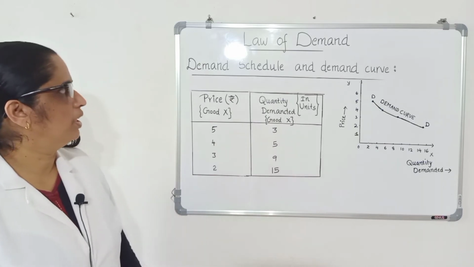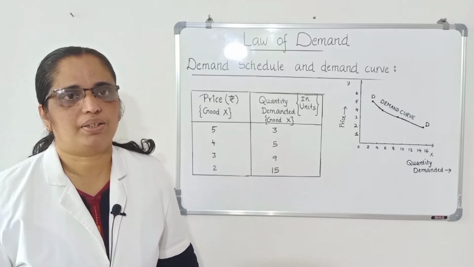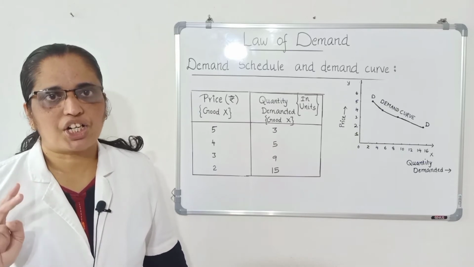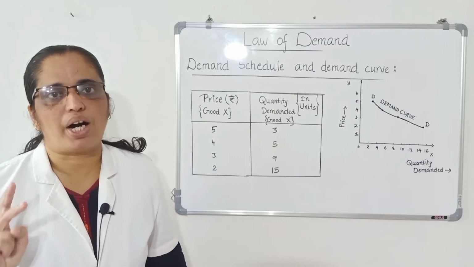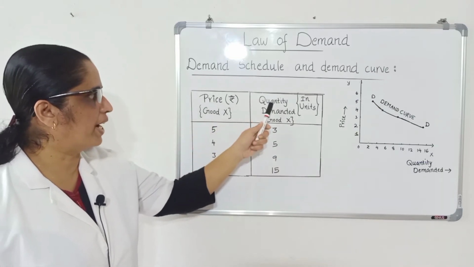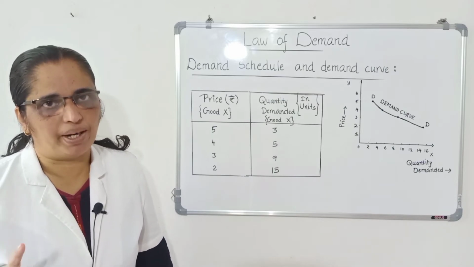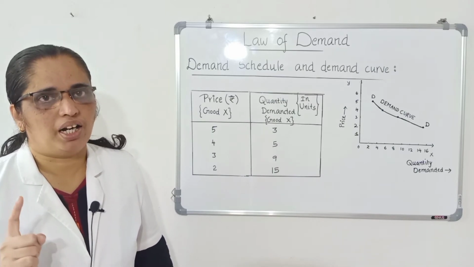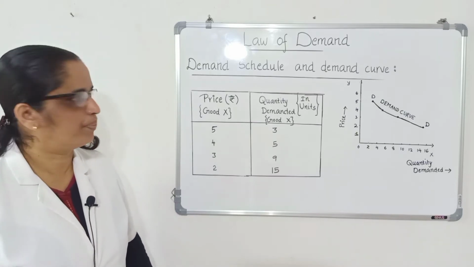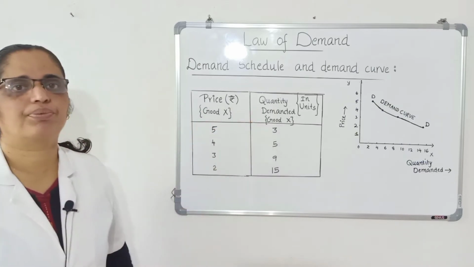Okay? So, law of demand or the theory of demand expresses the relationship between two quantitative variables, namely price and quantity demanded.